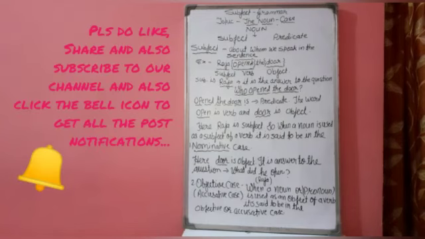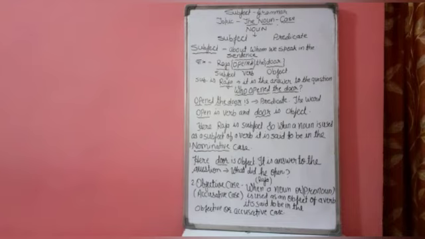Subject is Raja. It is the answer to the question, who opened the door? Just keep it in mind. The second part is opened the door. This is predicate. The word open is here verb and door is object. Here Raja is subject. So when a noun is used as a subject of a verb, it is said to be in the nominative case. Means when the doer is used as a subject of a verb, it is said to be in the nominative case.